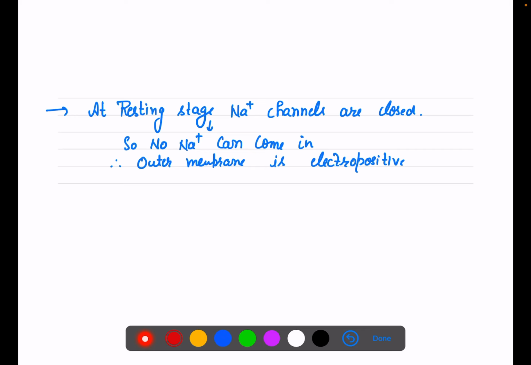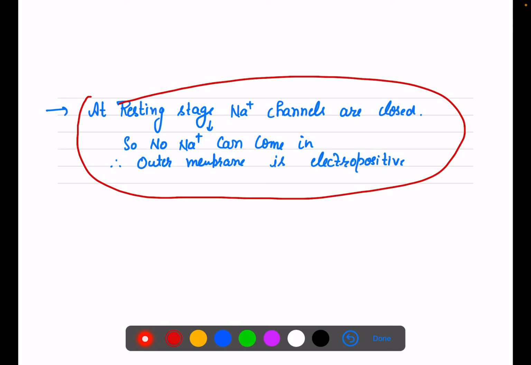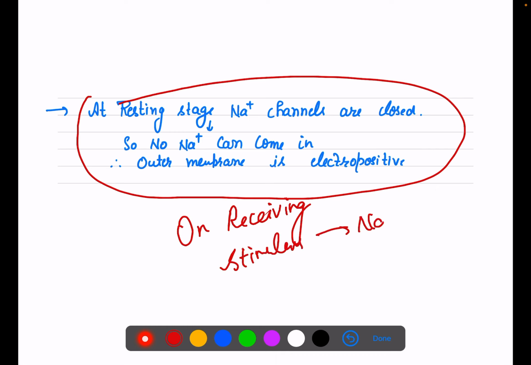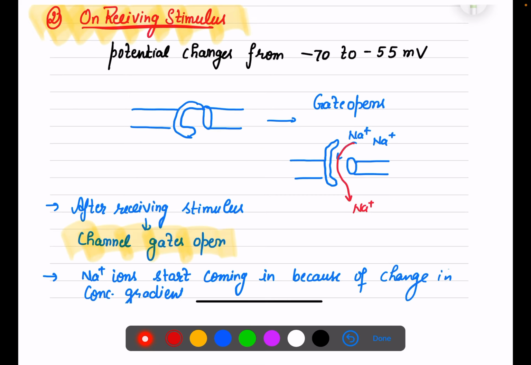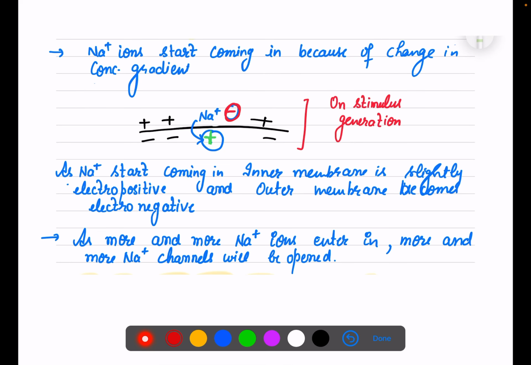So at resting stage, the channels were closed, and on receiving a stimulus, what happens? Sodium, what is your answer? The sodium gates, sodium channels, are opened, right? So more and more sodium will start moving to the inner side.